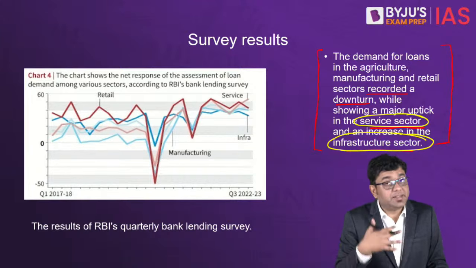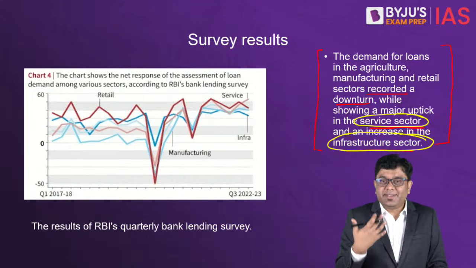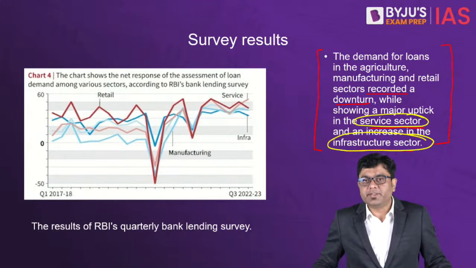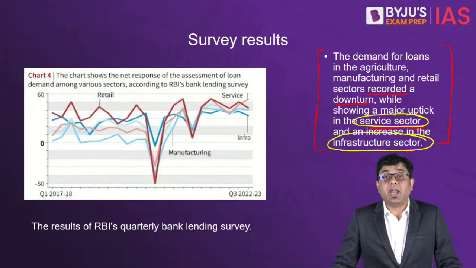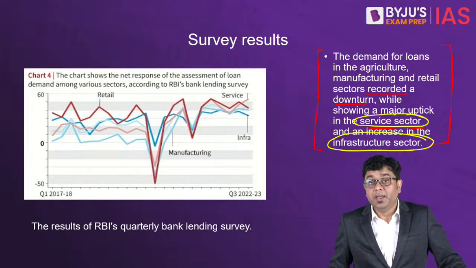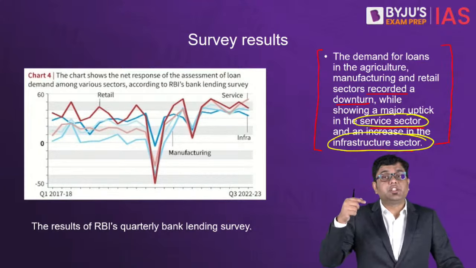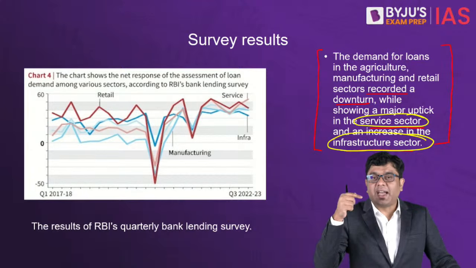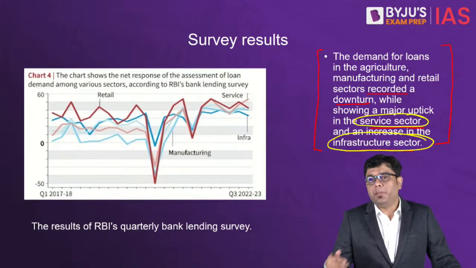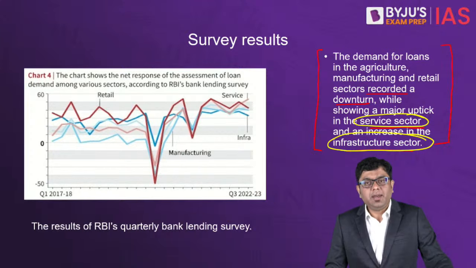For agriculture, they can announce further incentives, further support, but at the same time, the positive news is that the service sector, which provides a large amount of employment, and so does the infrastructure sector, because once the infrastructure sector goes, construction activities go up, and automatically newer employments are generated. So that is where it is positive news.